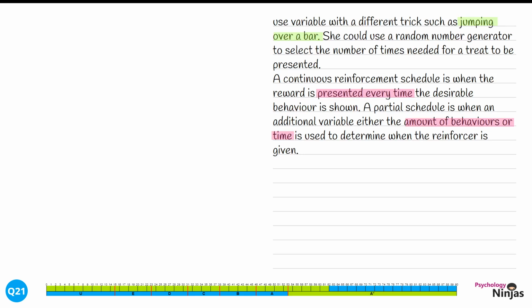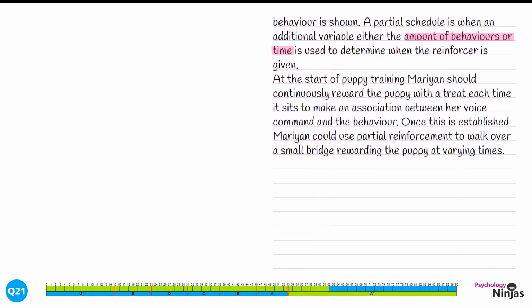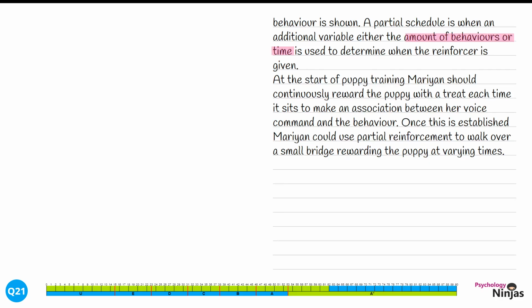And we're going to go back to application once again. At the start of puppy training, Marianne should continuously reward the puppy with a treat each time it sits to make an association between her voice command and the behaviour. Once this is established, Marianne could then use partial reinforcement to walk over a small bridge, rewarding the puppy at various times. So we've talked again about a range of behaviours appropriate for the puppy.